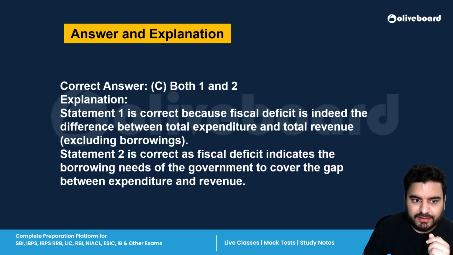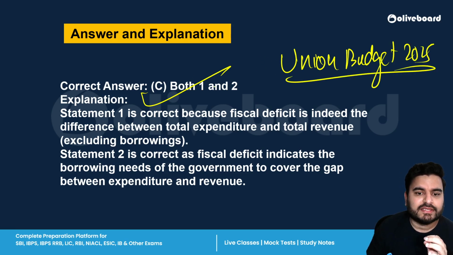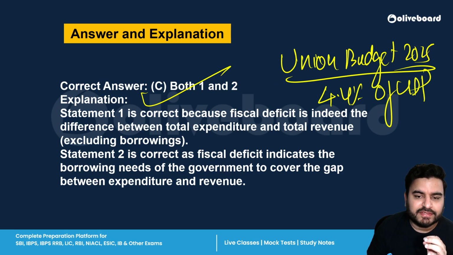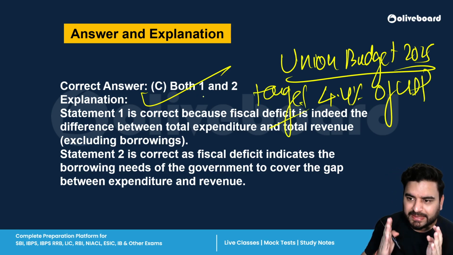And as per the Union Budget 2025, the fiscal deficit forecast is 4.4% of GDP. Fiscal deficit target of the government is 4.4% of GDP. Please remember this also.